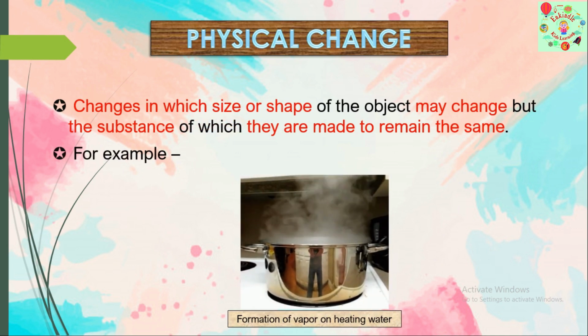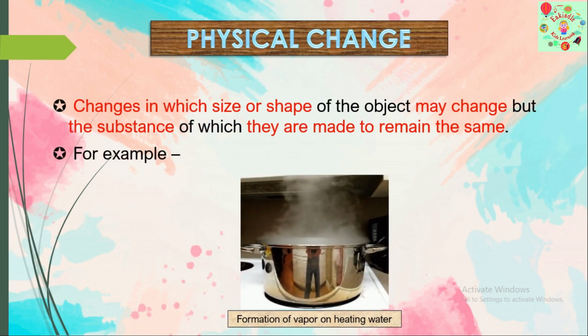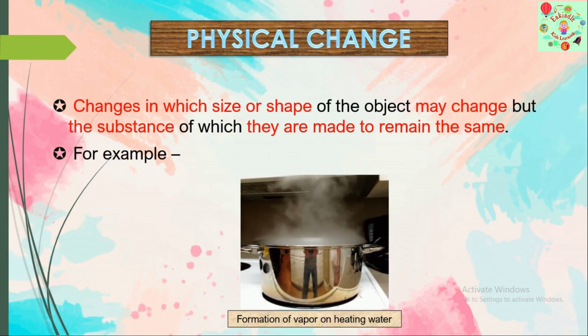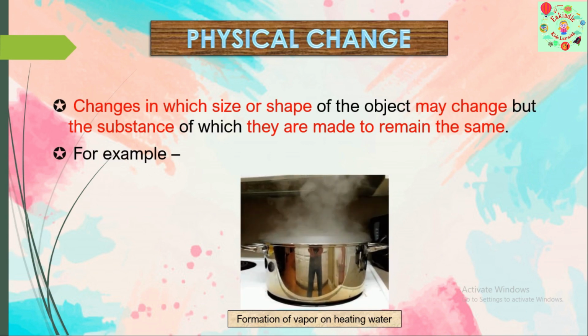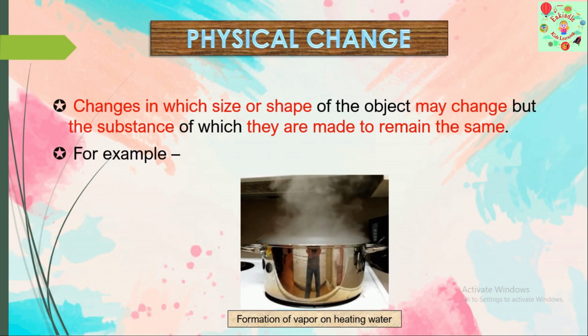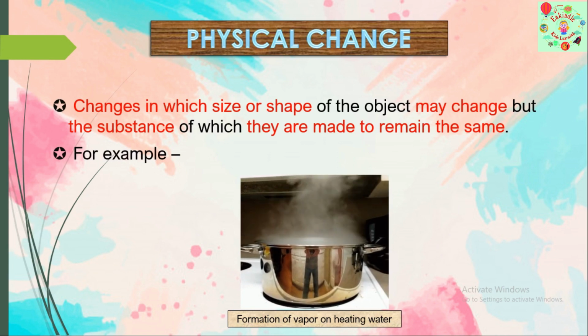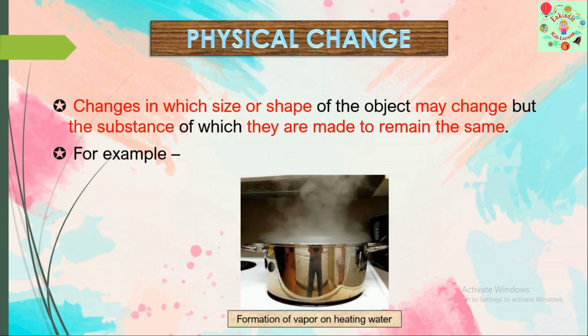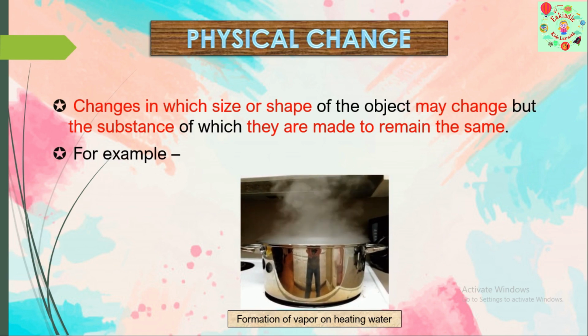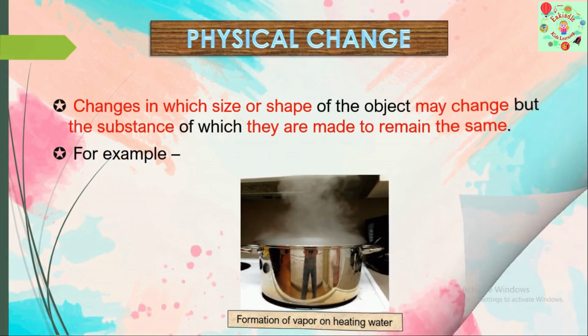Here, in the formation of vapor on heating water, the size or the shape of the object, like the vapor and liquid, is different, isn't it? Because they are two different states, but they are made up of the same substance, that is water.